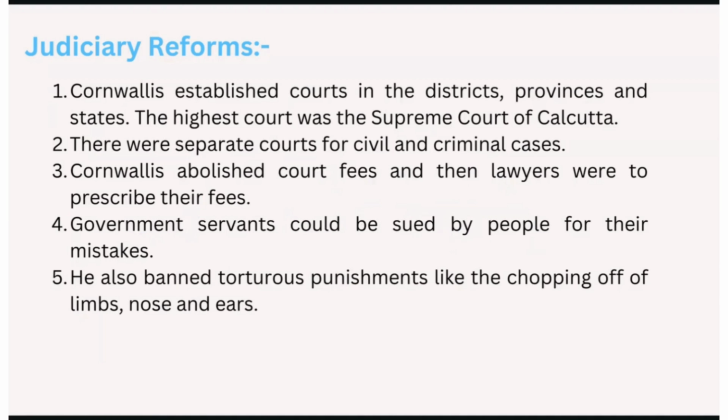So government servants could be charged by people if they made any mistakes. He also banned torturous punishments. When the British ruled us, there were torturous punishments like chopping off limbs, noses, and ears. They would cut off your hands, your fingers, your legs. These torturous punishments were banned by Cornwallis. So these are all the judiciary reforms.